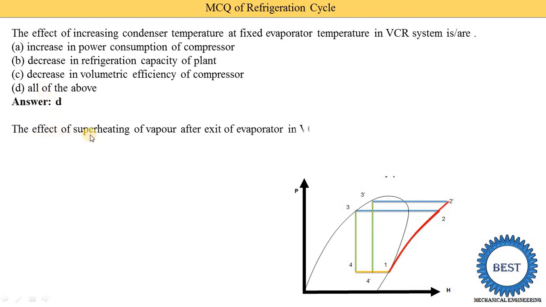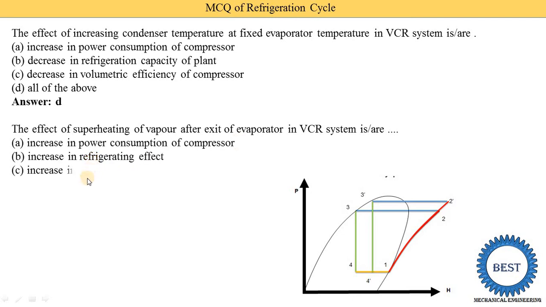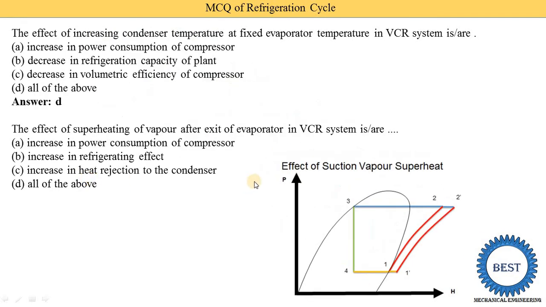The effects of superheating of the vapor after exit of the evaporator in a VCRS system are: increase in power consumption, increase in refrigeration effect, increase in heat rejection of condenser, and all of the above. Here you see the diagram for superheating. The compressor inlet is the start; when we do the superheating, we achieve the h1 dash point, and h2 dash is changed.